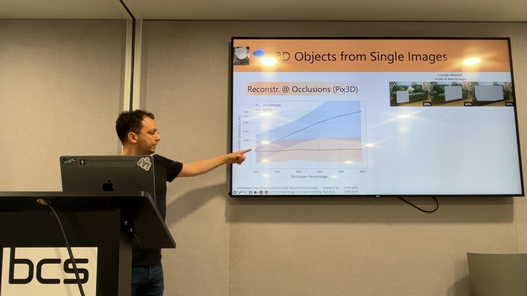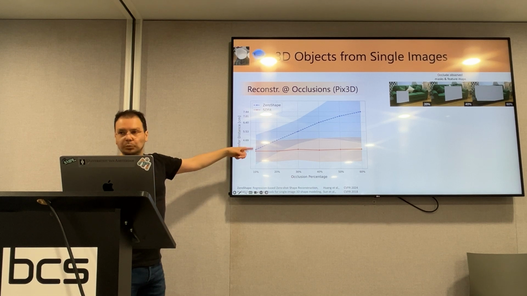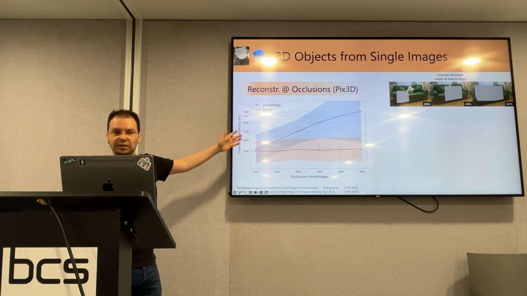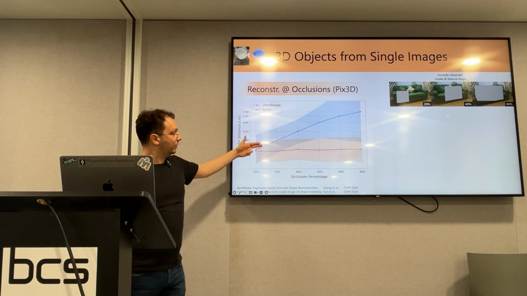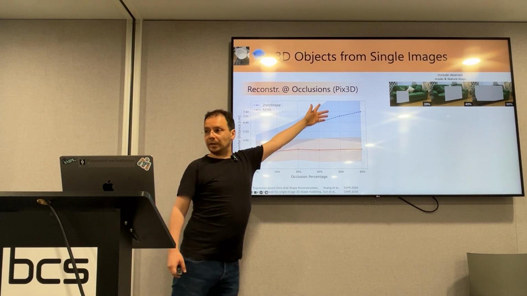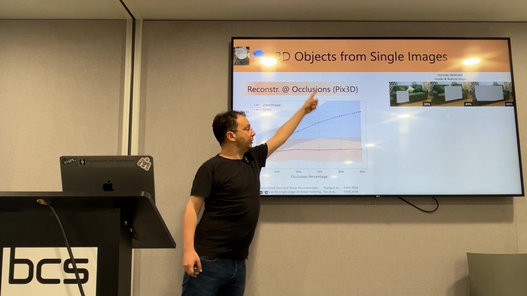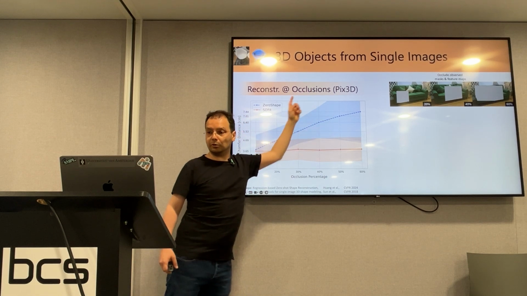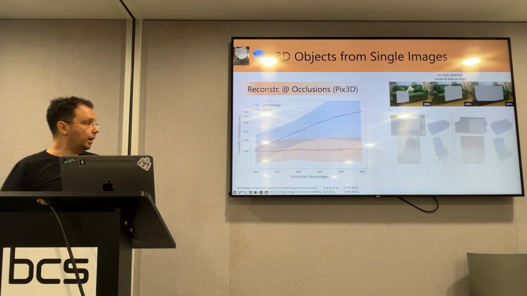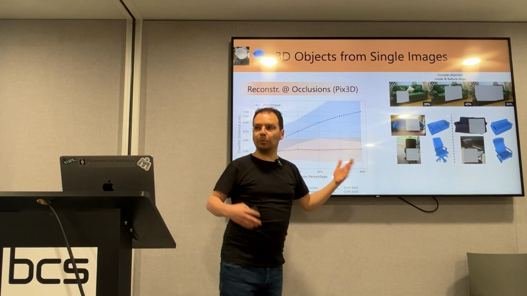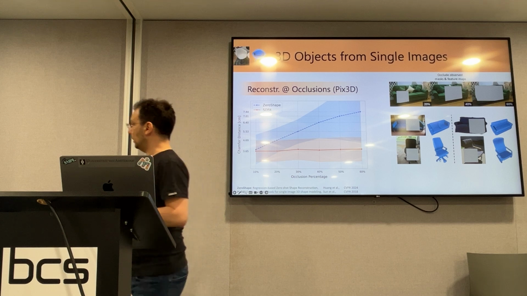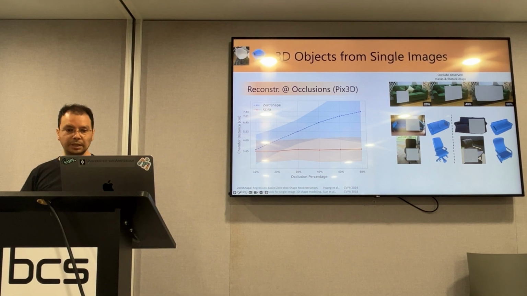While the state of the art is roughly on par for no occlusions, maybe even a little bit better, I don't know. But even for small occlusions, it quickly gets worse and much worse, and then at some point it freaks out and explodes, and that's why you see a huge standard deviation for strong occlusions. When the method works, these are some qualitative results, like reasonable reconstructions under relatively strong occlusions.